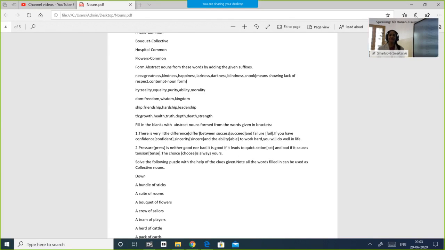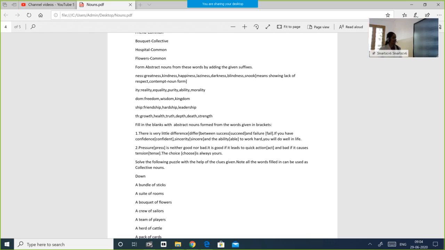So children, in the previous class, we have been doing nouns. Remember? Nouns. And I have sent you the exercises from the chapter nouns. Hope you all have got that. Shall we continue? We have actually done the first exercise while we were doing interaction. I have asked you questions from exercise 1 and you all have answered well.